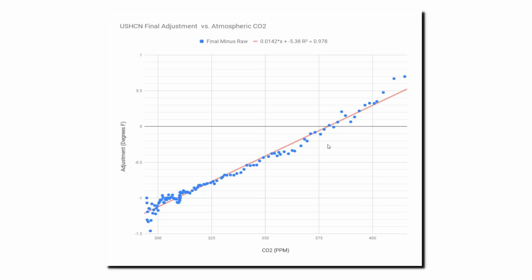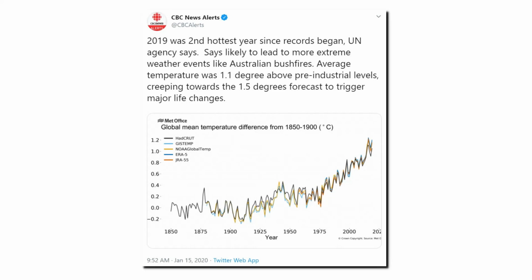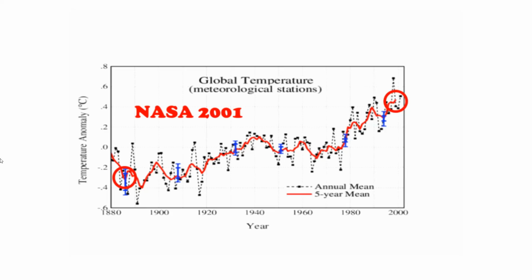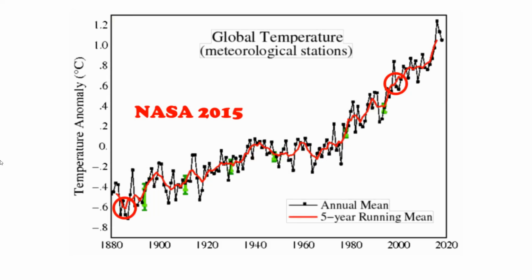These government agencies want you to believe that carbon dioxide controls the temperature, so they're altering the data to match their theory. And these are the same government agencies who are creating the global temperature graphs, which are supposed to frighten us. Like the U.S. temperature data, the global temperature data is also being manipulated. This animation flashes back and forth between the NASA 2001 version of global temperatures and the 2015 version. You can see how NASA has doubled warming from the year 1880 to the year 2000 by altering the data. Like with the U.S. temperature data, they're cooling the past and warming the present.